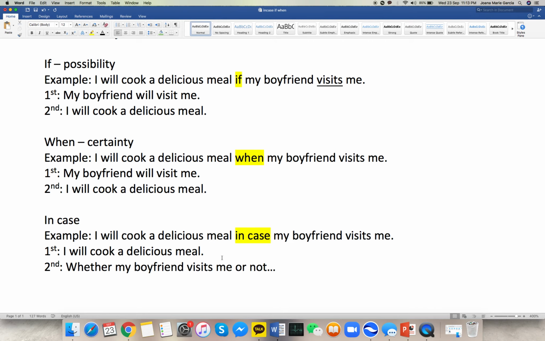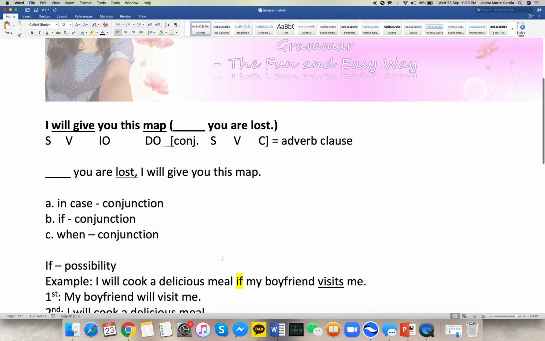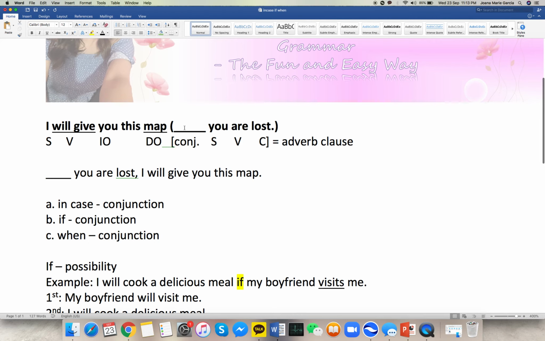So let's move on now to our sentence. I will give you the map, blank, you are lost. Which one will happen first, the giving of the map or being lost? Okay, let's analyze that. Let's imagine. If we're gonna use if, we're gonna wait for the person to be lost first, and that is the time we're gonna use the map. So it's not the case, right? Of course, we have to give the map first. Whether he is lost or not, he has the map and he can use it. So the answer for this one is actually in case.